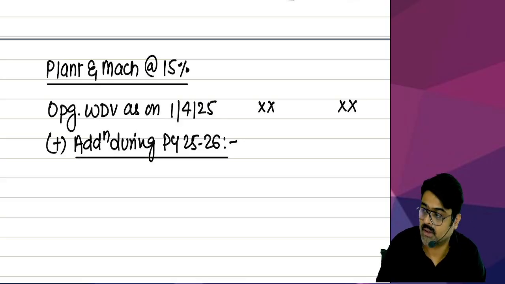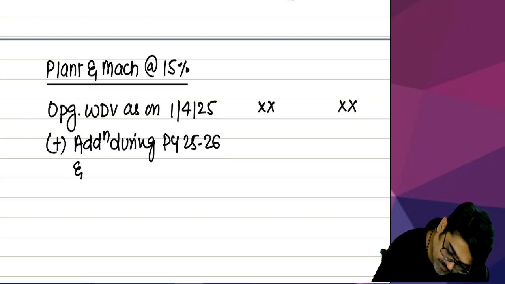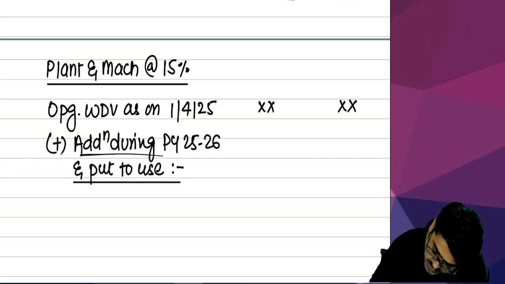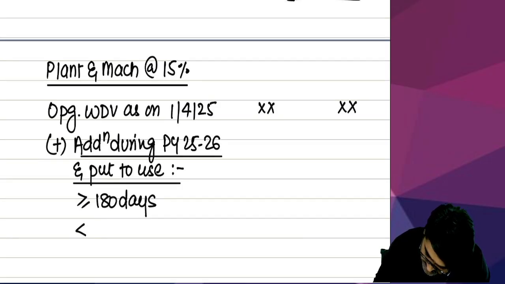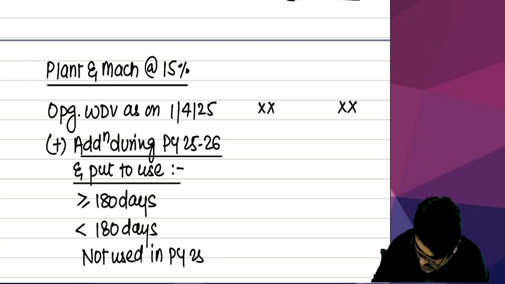Additions made during this year, 25-26, and put to use for greater than or equal to 180 days, less than 180 days, and not used in previous year 25-26.